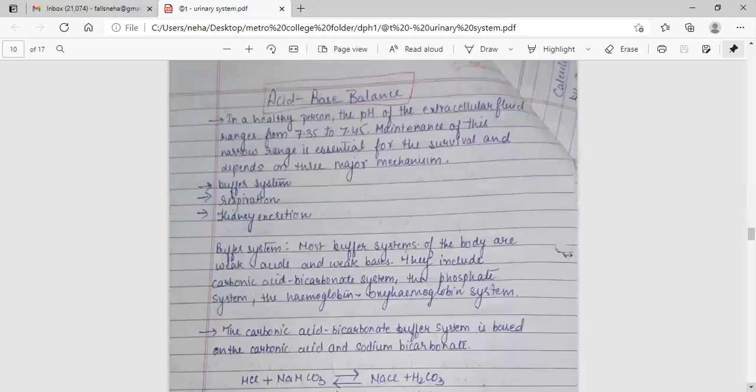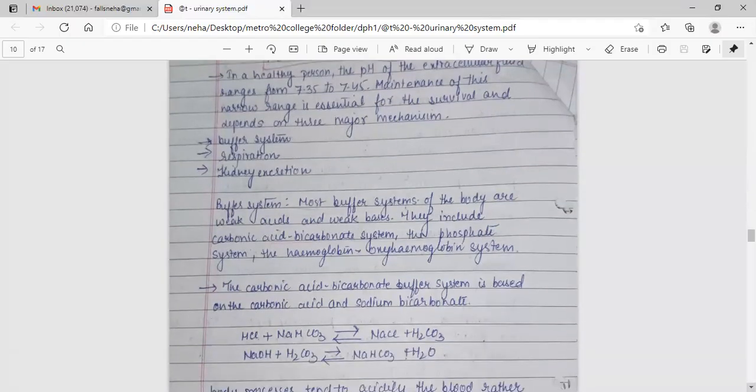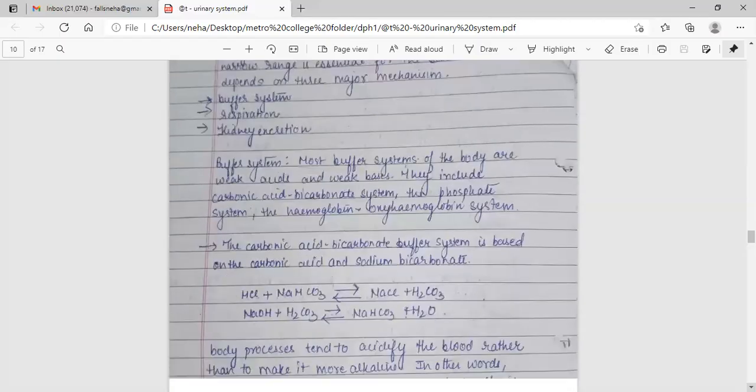Acid base balance. In a healthy person, the pH of the extracellular fluid ranges from 7.35 to 7.45. Maintenance of this narrow range is essential for survival and depends on three major mechanisms: buffer system, respiration, and kidney excretion. Buffer system: most buffer systems of the body are weak acids and weak bases. They include the carbonic acid bicarbonate system, the phosphate system, and the hemoglobin oxyhemoglobin system.